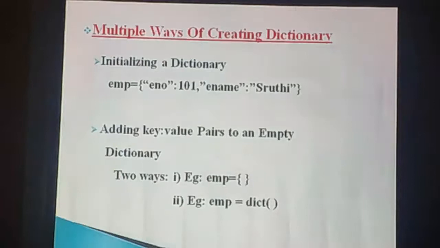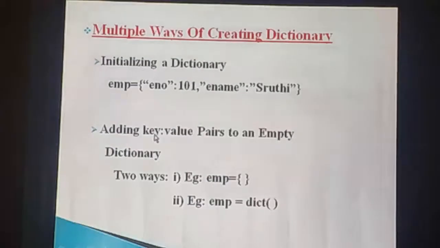Let us see one by one. Our first one is initializing a dictionary. How can we initialize the dictionary? Now only I explained. That means G is equal to ENO 101, ENAME Shruti. That is the normal way. That example is given: EMP is equal to ENO 101, ENAME Shruti. This is initializing a dictionary.